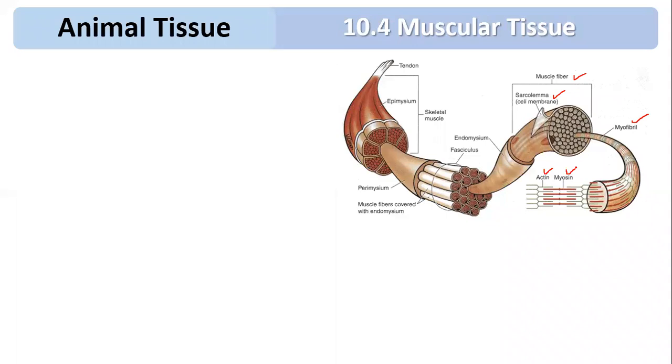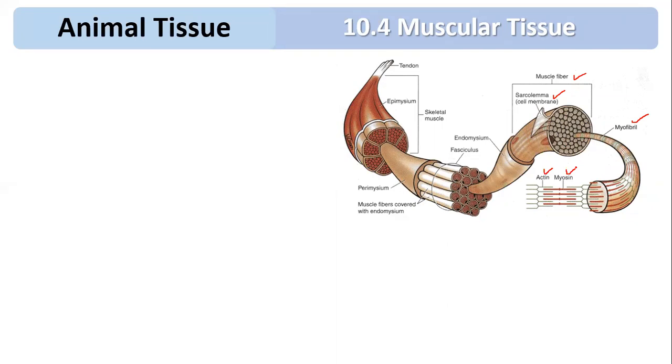Then they are provided with blood vessels, so they are said to be vascular tissue. They are provided with nerves and they contain a large number of mitochondria, because mitochondria are called the powerhouse of the cell, and mitochondria produce a large quantity of ATP. ATP is required for the contraction of the muscle. So these are the properties.